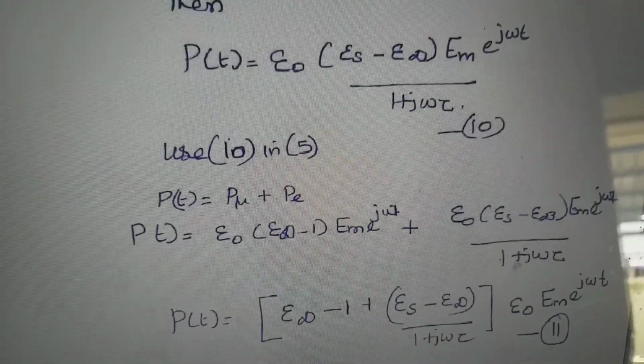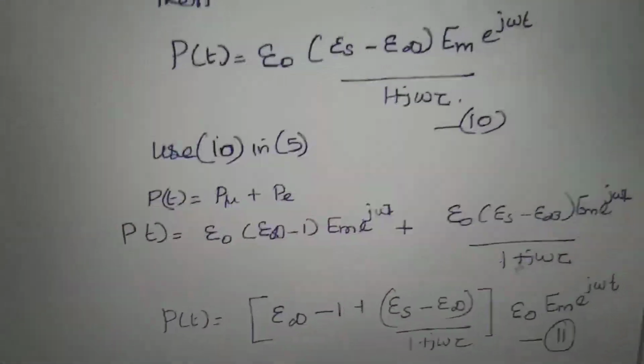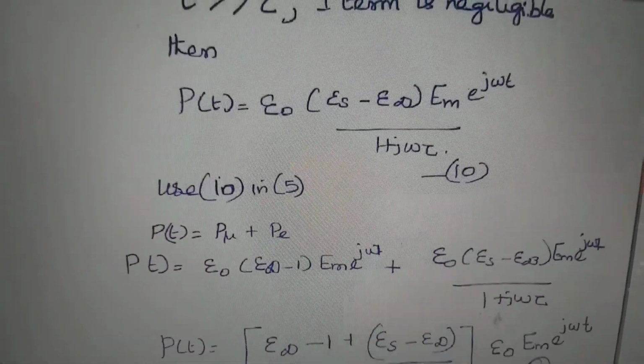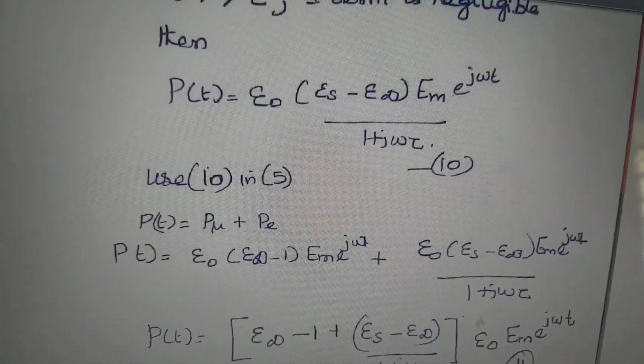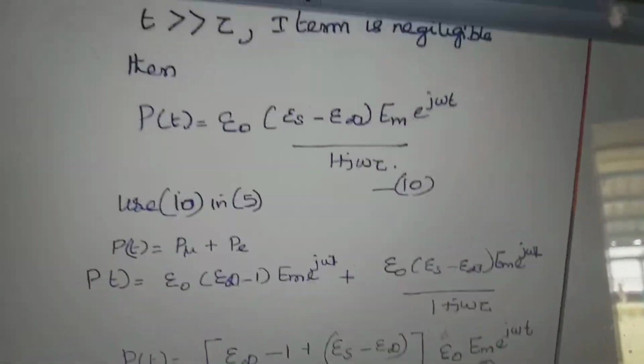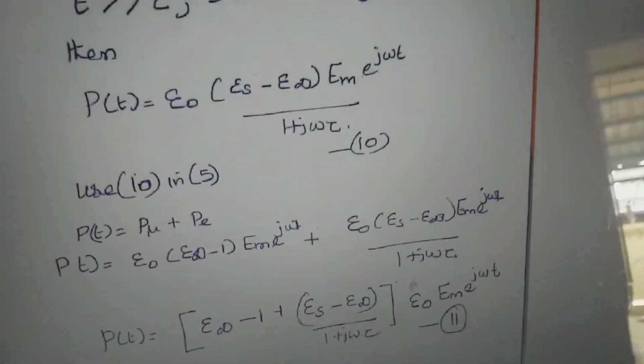Using this equation in the fifth equation, P of t is equal to P mu plus Pe, that is epsilon naught into epsilon infinity minus 1 Em e power j omega t plus P mu. This 10th equation is the electronic polarization.